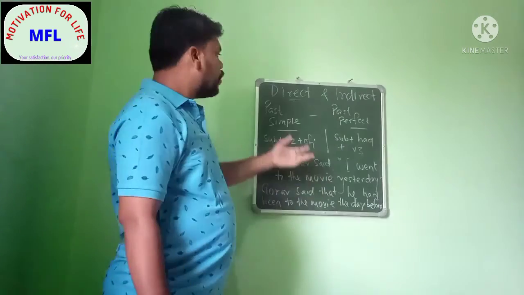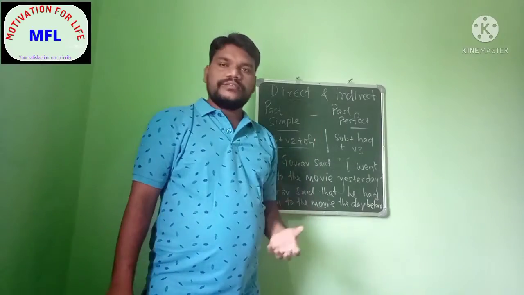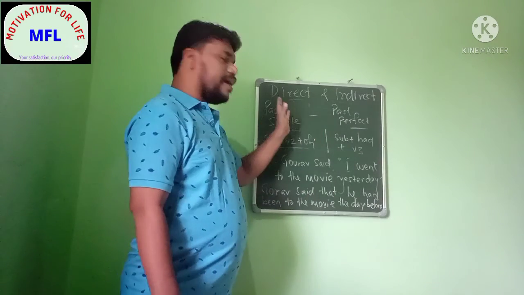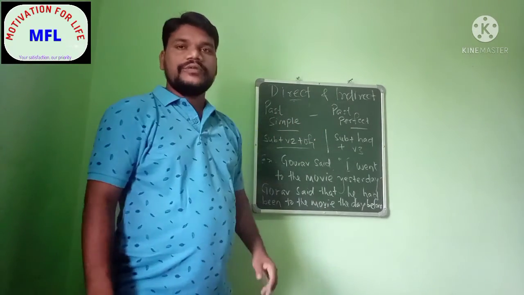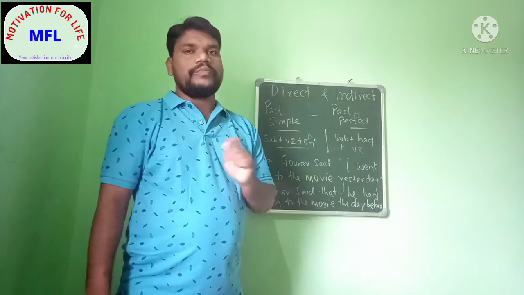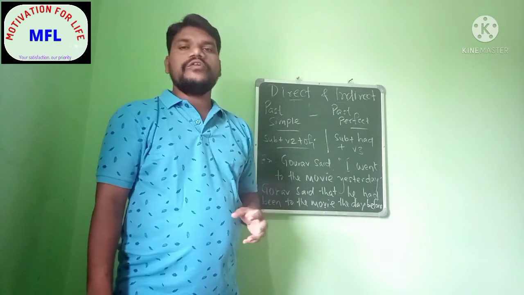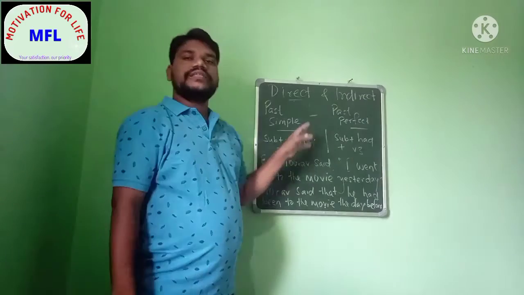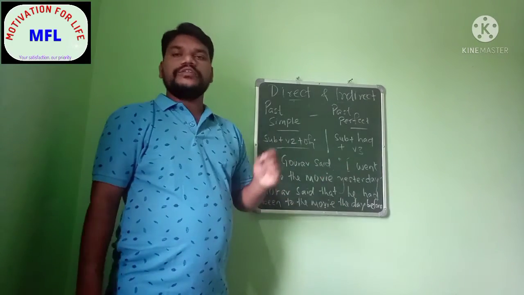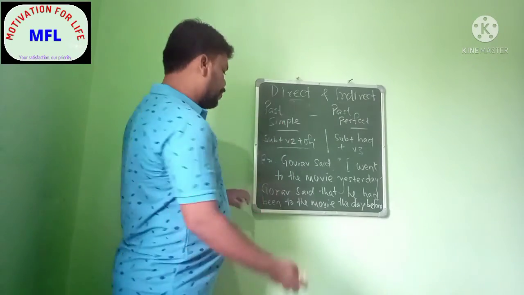Okay, so it is easy to change this particular direct speech into indirect speech, but we need to know the formulas. Then only it will be easy for us. So keep it in your mind that these formulas are very essential and you need to remember that.